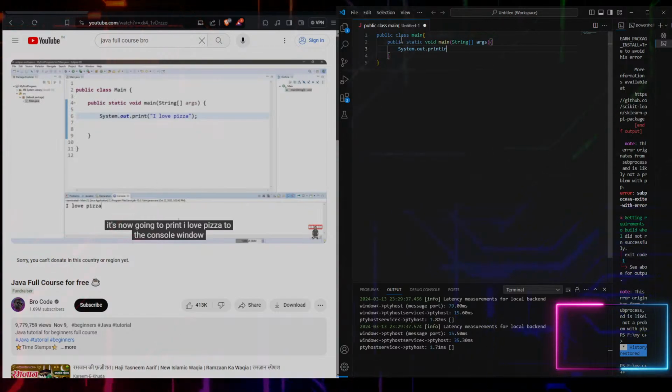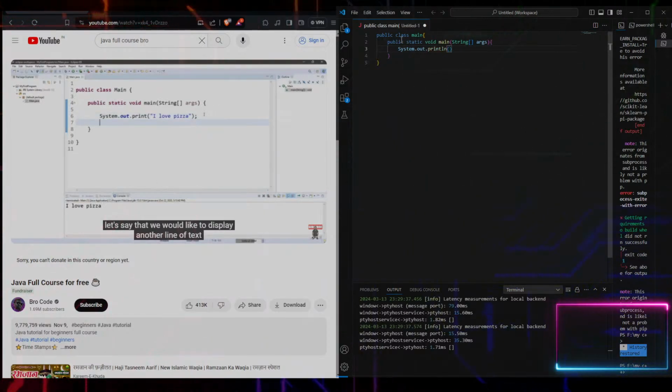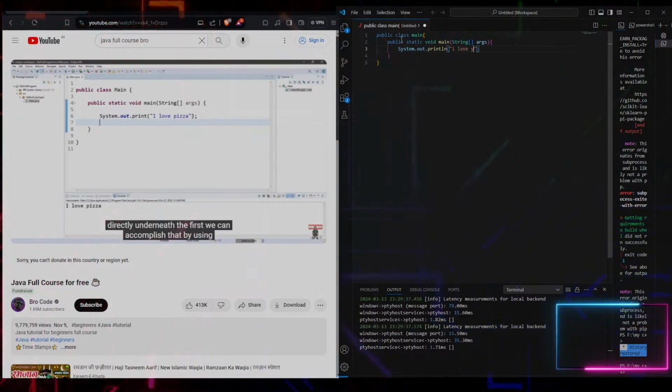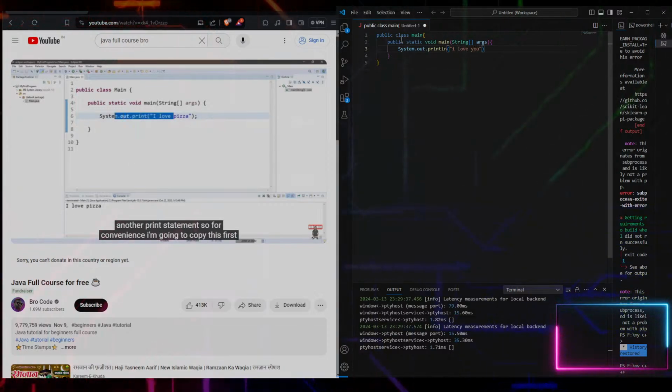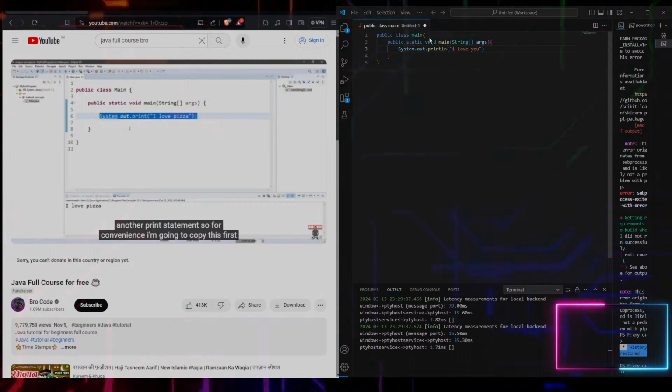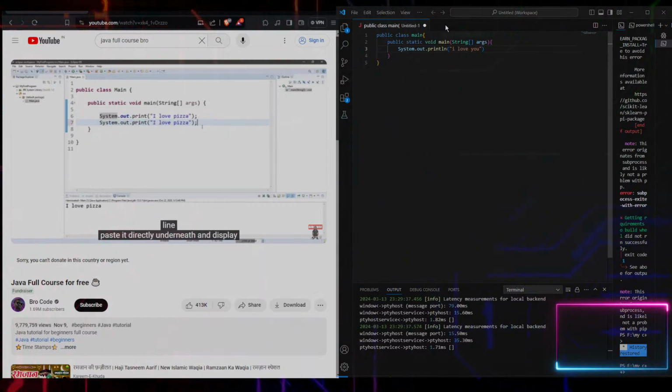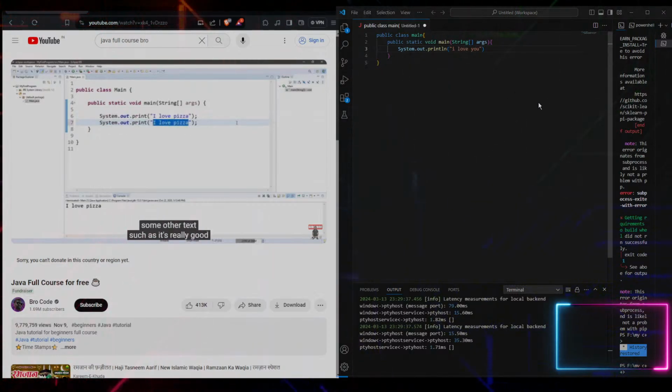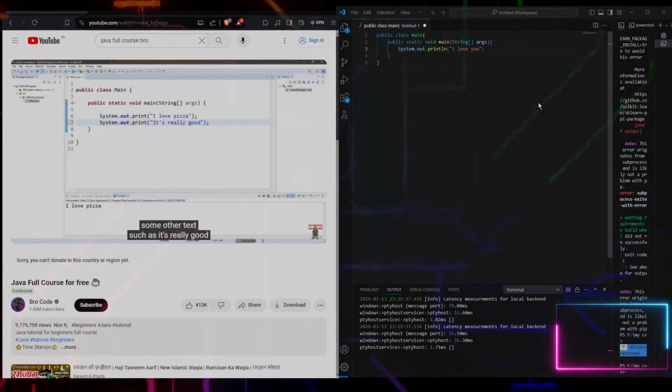Let's say that we would like to display another line of text directly underneath the first. We can accomplish that by using another print statement. So for convenience, I'm going to copy this first line, paste it directly underneath, and display some other text, such as, "It's really good."